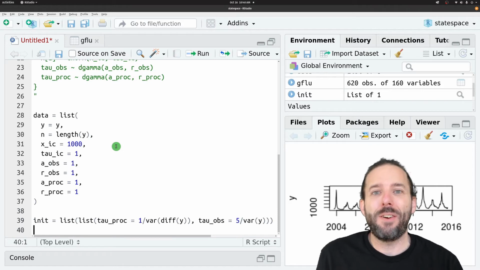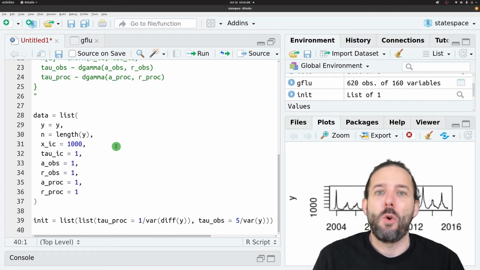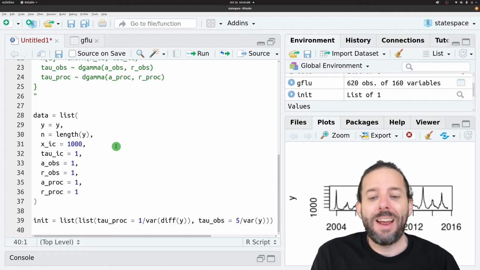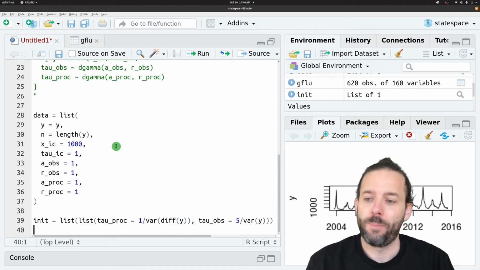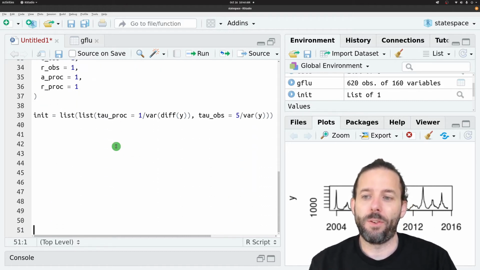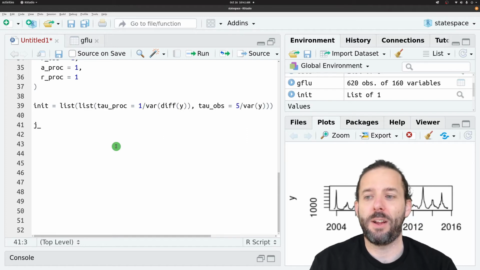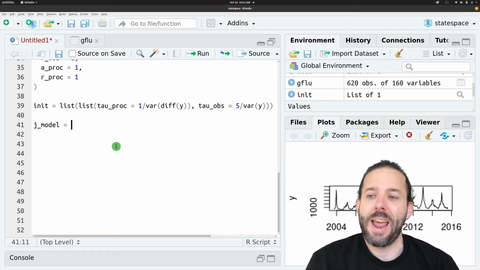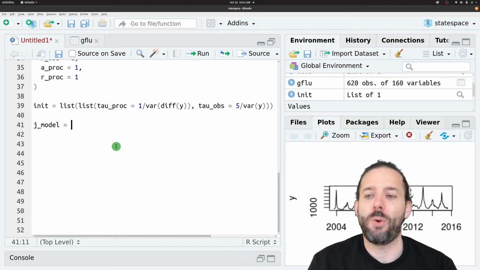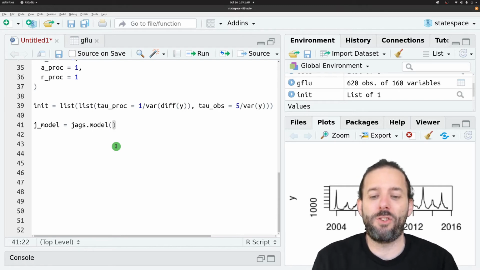So now, finally, after all of that setup, we can actually send this model off to JAGS and start to look at what comes back. Let's give ourselves some space here. So I'm going to go ahead and call this J_model for JAGS model, and I'm going to set this equal to jags.model. So this is where we're going to declare our model to JAGS.